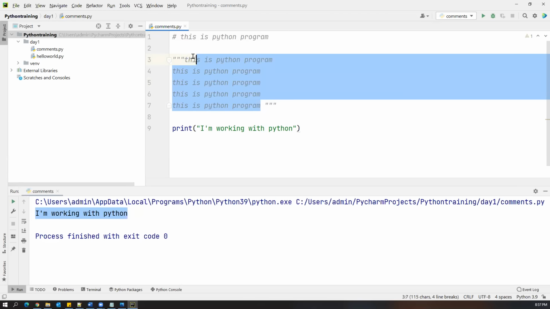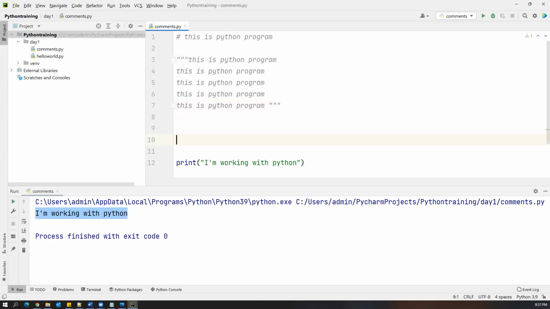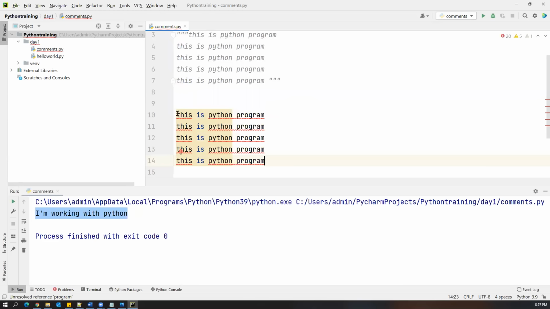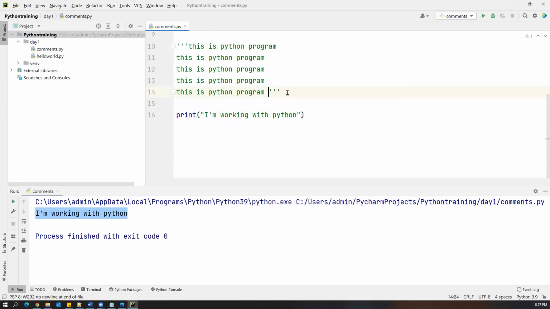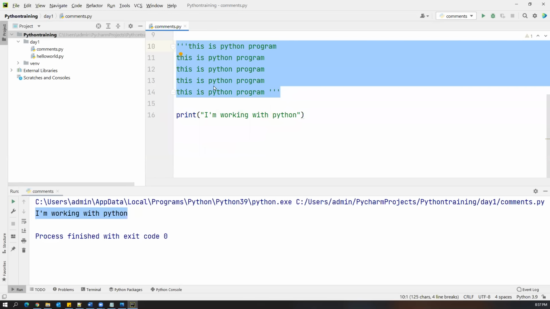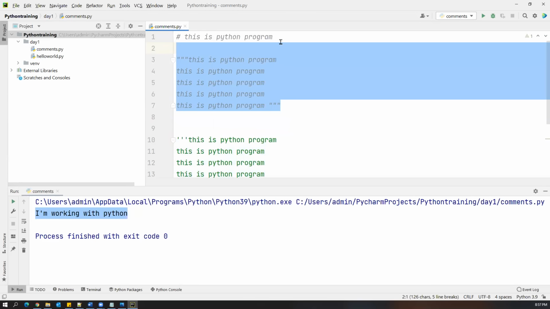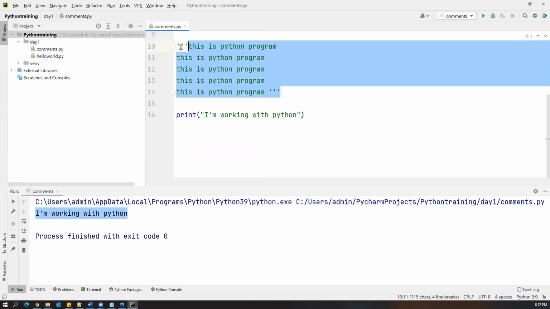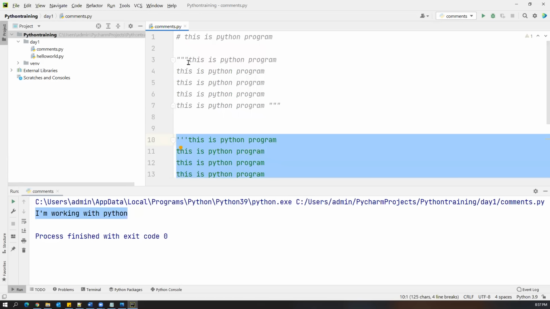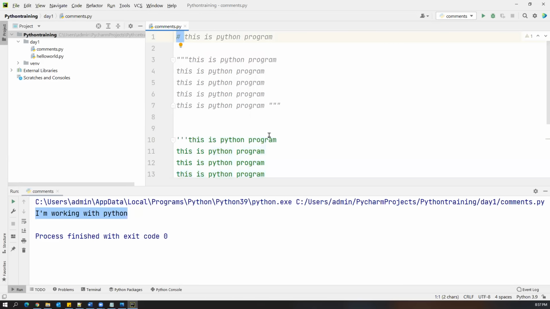The other way is, you can have multiple statements and use single quotations 3 times, and here also single quotations 3 times. So this is also considered a comment. So this one and this one and also this one. Anything is fine. And for a single line comment, you can use a hash.